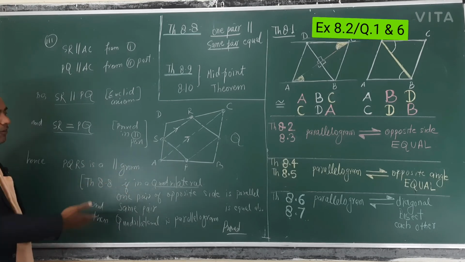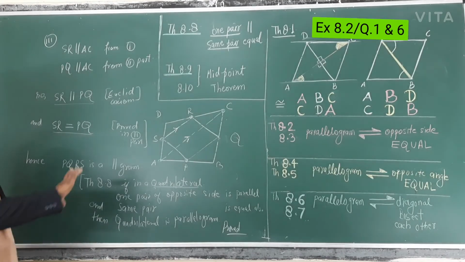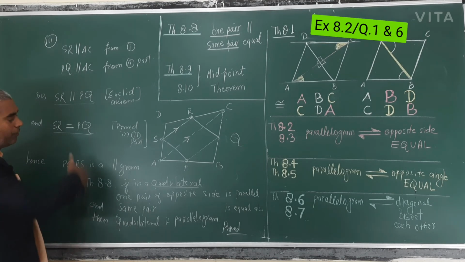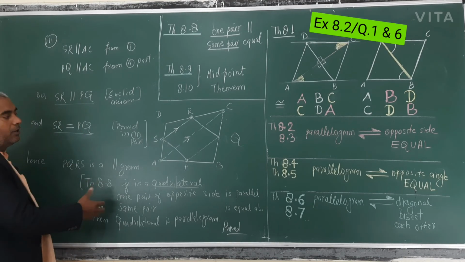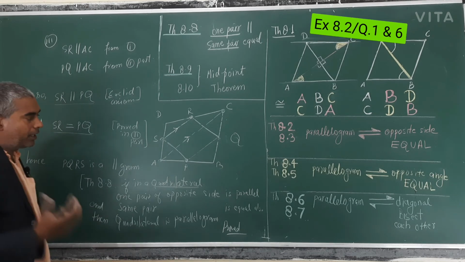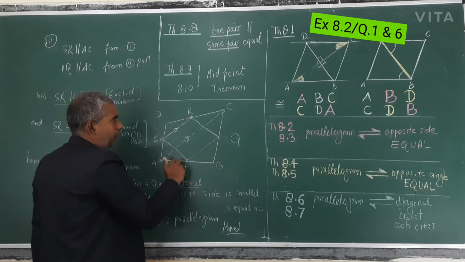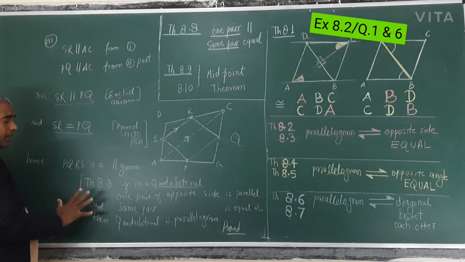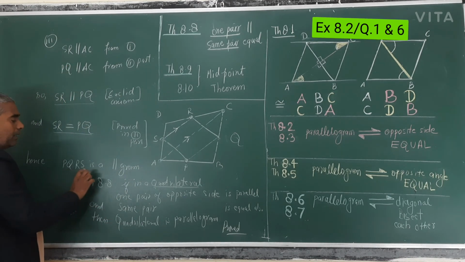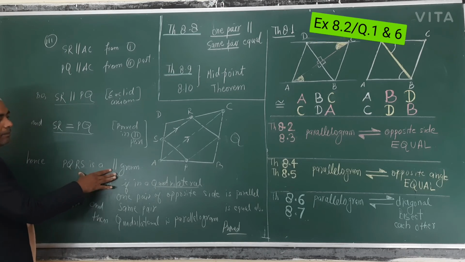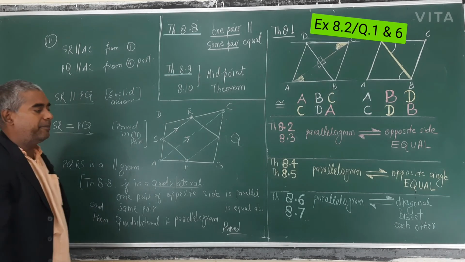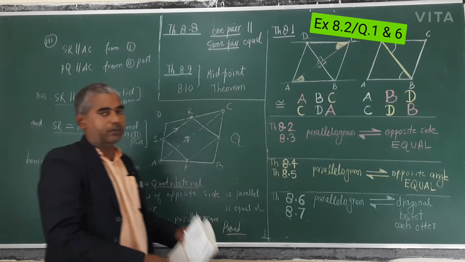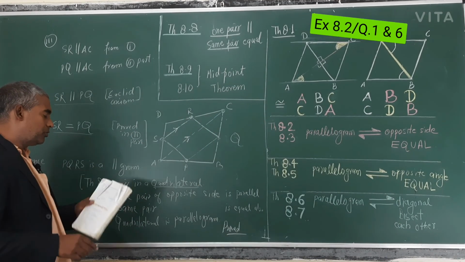Suppose the quadrilateral is ABCD and these are the midpoints of the sides. Whole question you will write. Then you will solve this. What will you target? PQRS is a parallelogram. So there are 3 parts. You will follow the 3 parts. Ultimately you will prove PQRS is a parallelogram. And then 8.6 and 8.7: parallelogram diagonals bisect each other. So now the same question is question number 6 also.